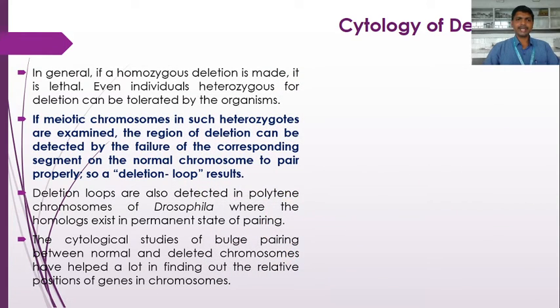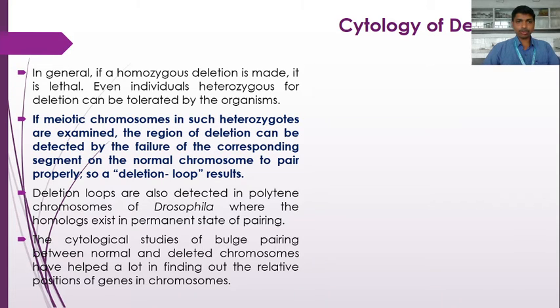In general, if a homozygous deletion is made, it is lethal. Even individuals heterozygous for deletion can be tolerated by the organism. So what is homozygous deletion and heterozygous deletion? When the deletion occurs in both homologous chromosomes, it is homozygous deletion.